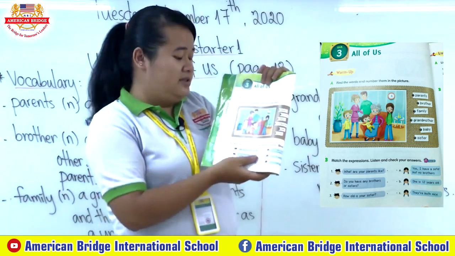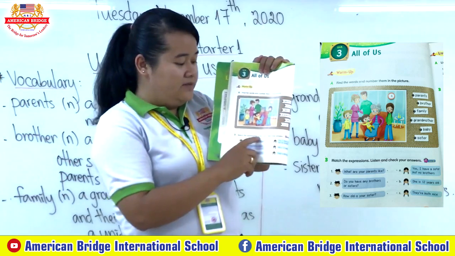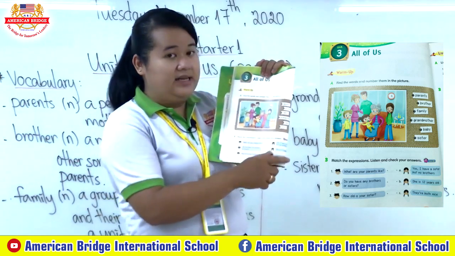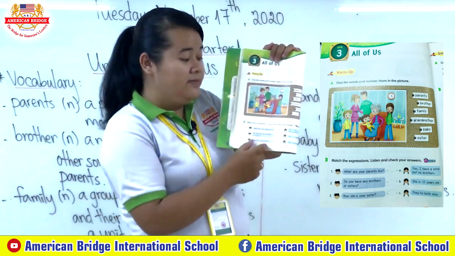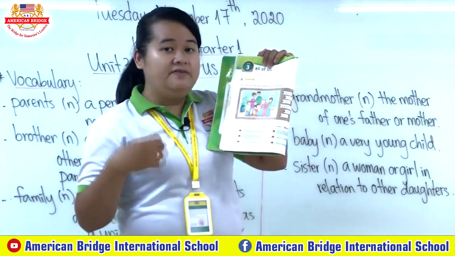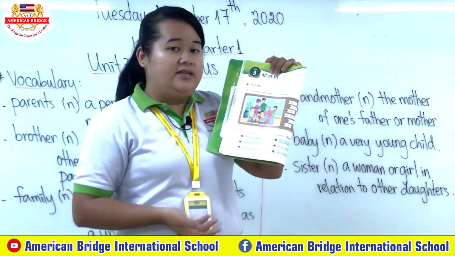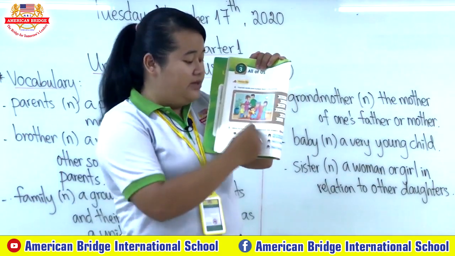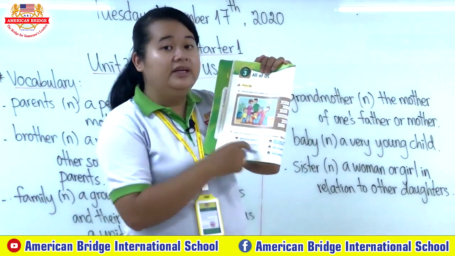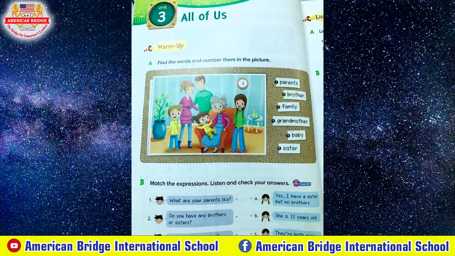Okay, so now let's move to B. In B, you need to match the expressions, listen and check your answers. So here we have questions and here we have answers. Teacher will provide you the listening track right now. You need to listen carefully, and after that you need to match to the correct answer. Okay, so now let's start.